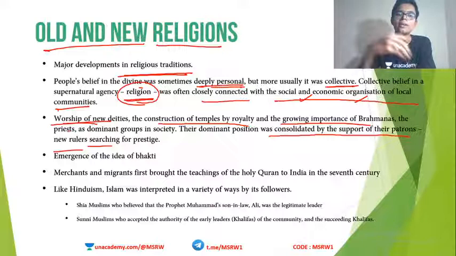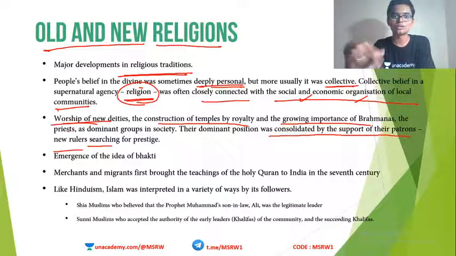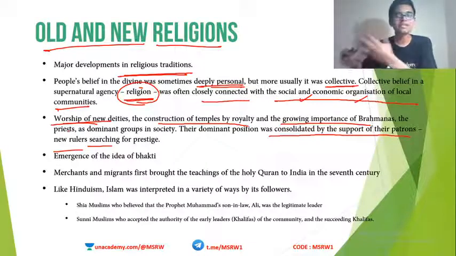Okay, so number of deities started to increase, which means what? Number of temples also started to increase. More and more deities means more and more temples for them. Okay, and these temples were built by kings or patrons. Okay, when number of temples increased, what happened? More and more Brahmanas came to be influential because they were the priests. They were the people who can do all the sacrifices in the temple. So the influence of Brahmanas increased.